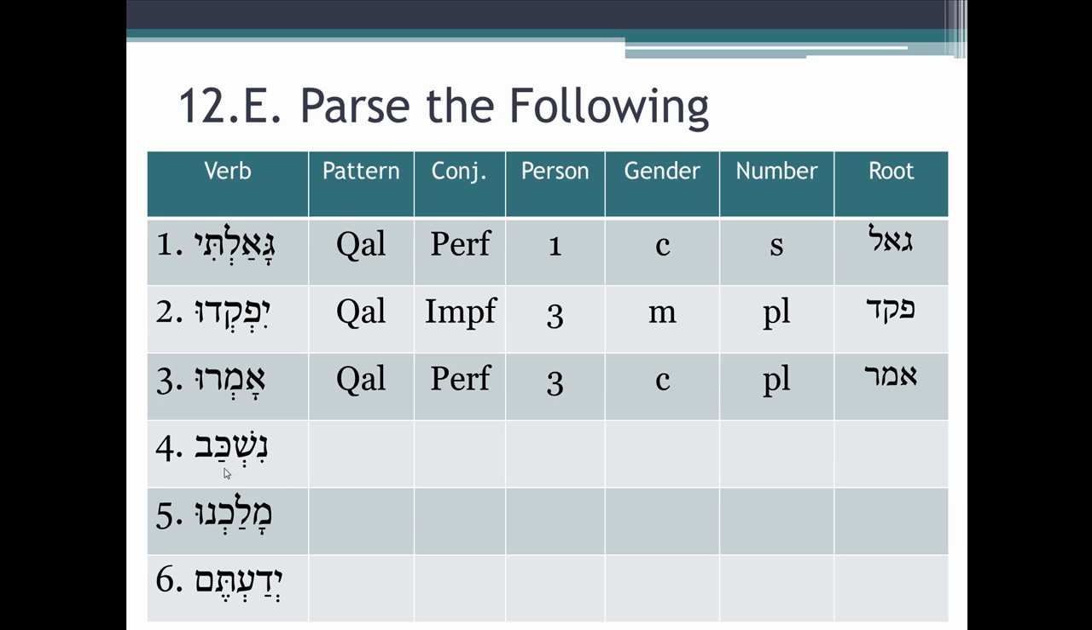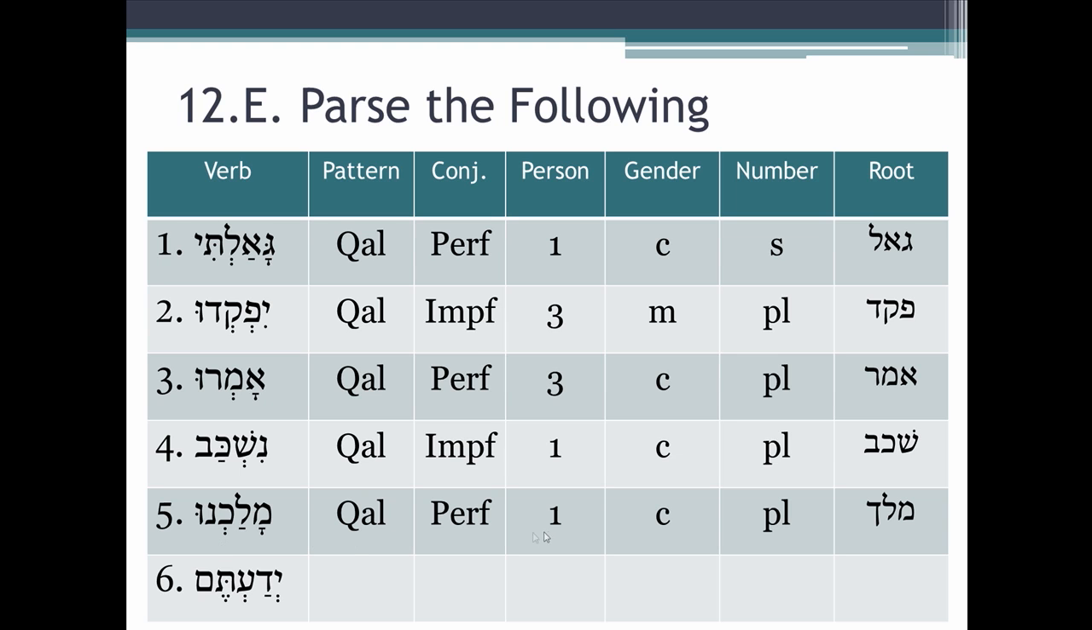Nishkav. It's from shakav. Does it have a prefix? Yes. And the ni prefix in the qal stem can only be one thing. Qal imperfect, first common plural from shakav. Malachnu. From malach. Does it have a prefix? No. Has to be perfect then. And the nu ending tells us which one. Qal perfect, first common plural from malach.